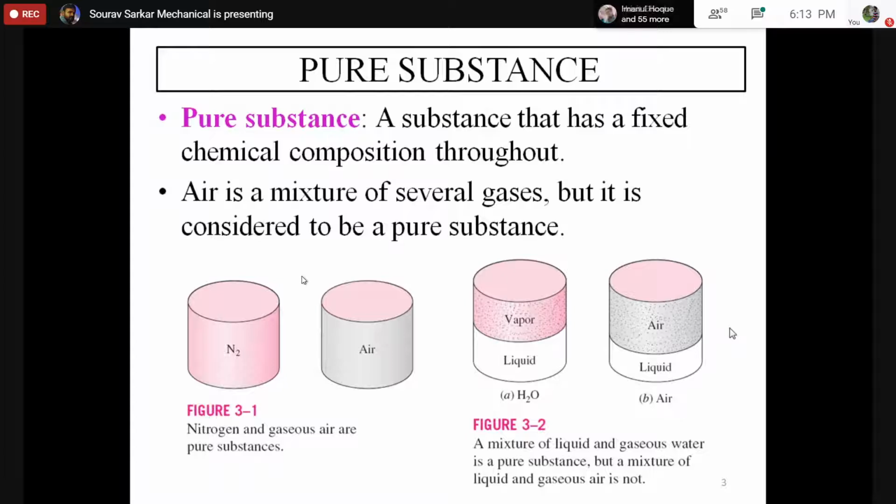But if you take a sample from any place, it will show a similar composition, so it is a pure substance. So what is not a pure substance? Now we need to understand what is not a pure substance. Can you give me an example of what is not a pure substance?